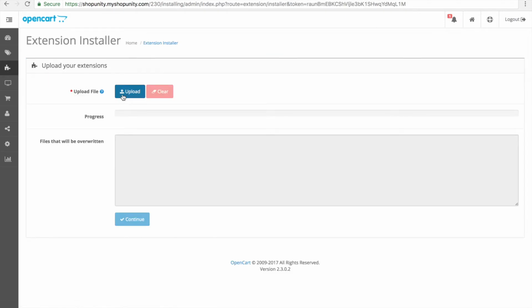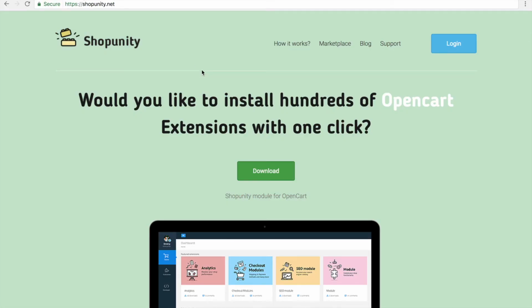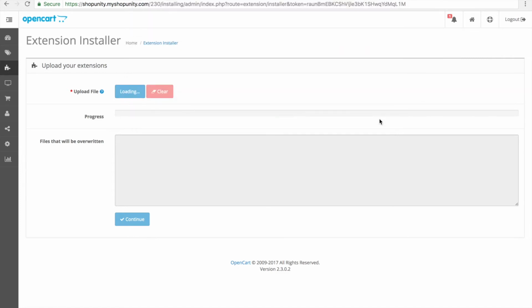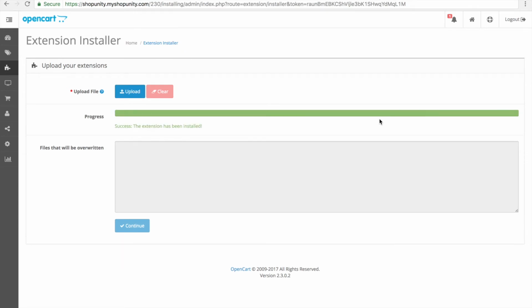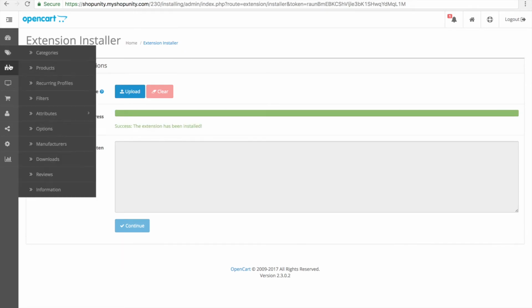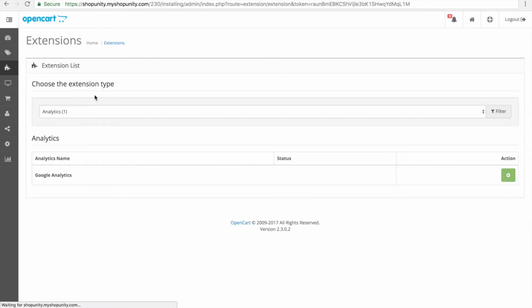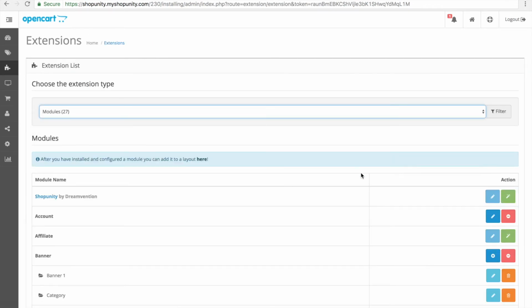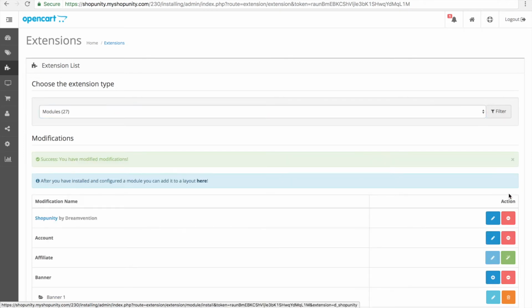Now let's download Shopunity extension. On the shopunity.net site, click Download. Simply find it on your desktop or in the Downloads folder, select it and upload it. There you go. Now let's go to the extensions, modules, and click Install.